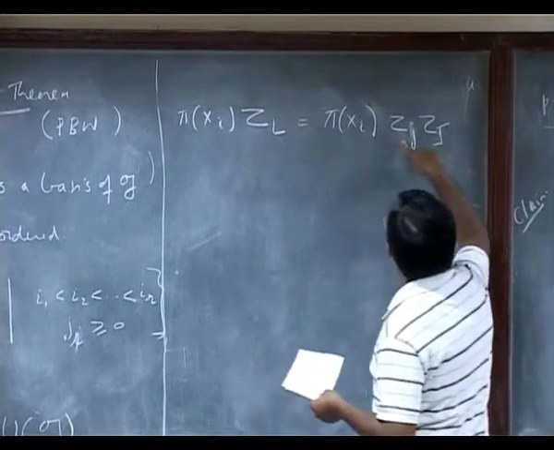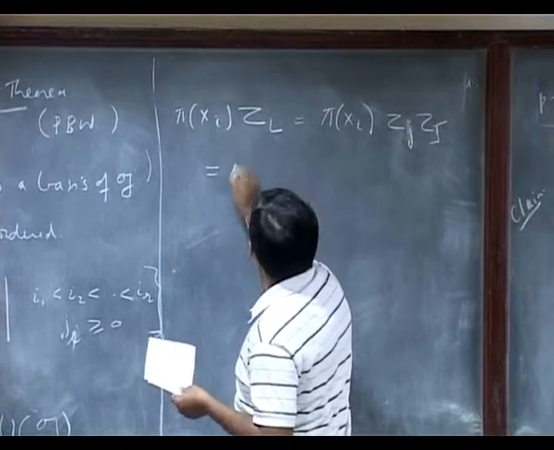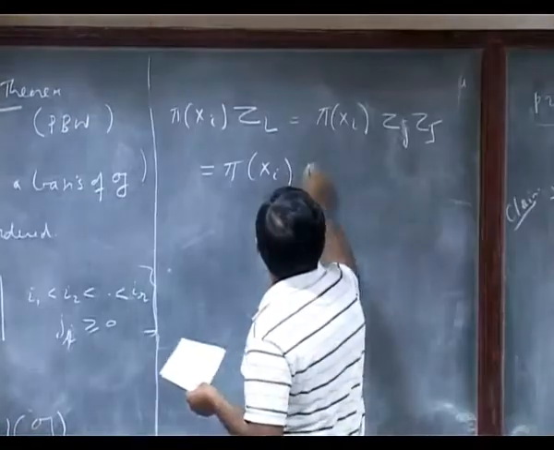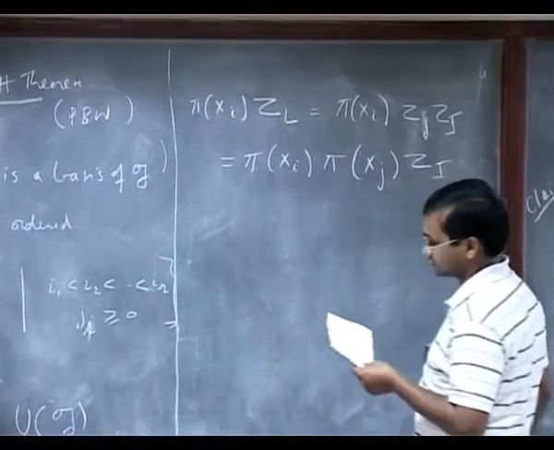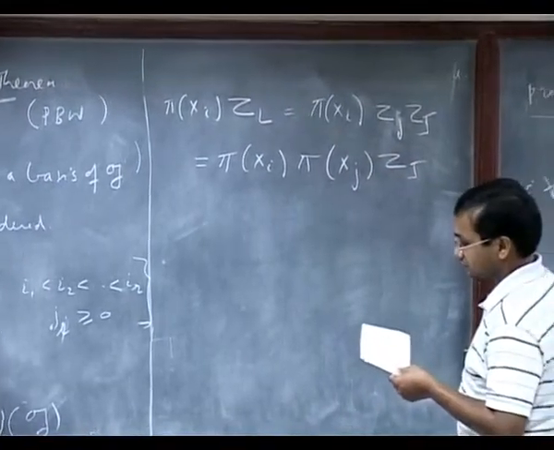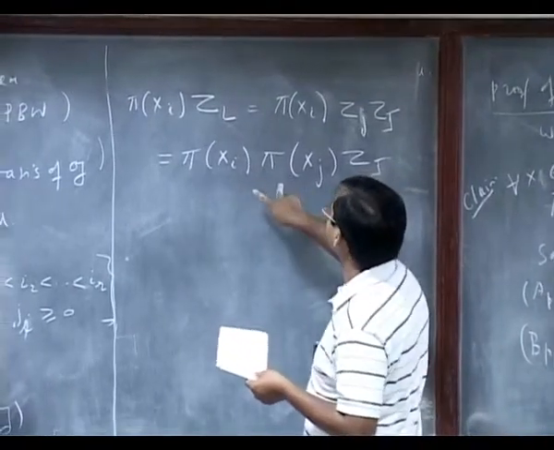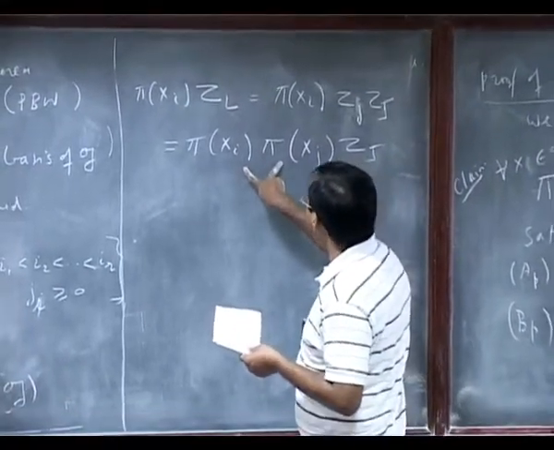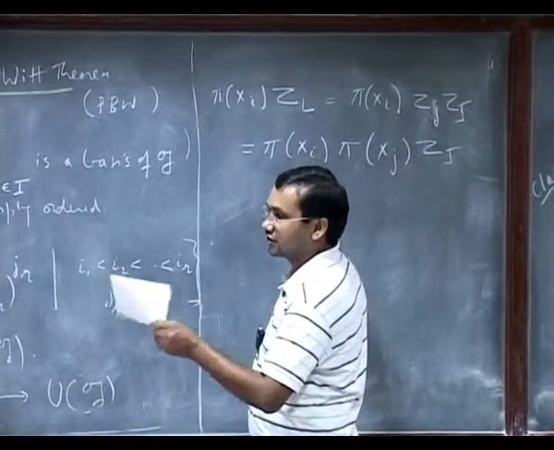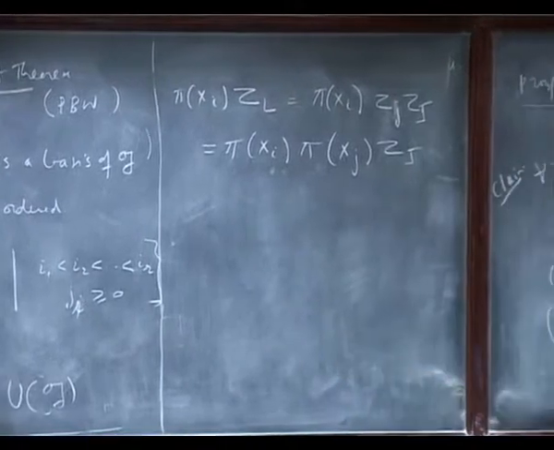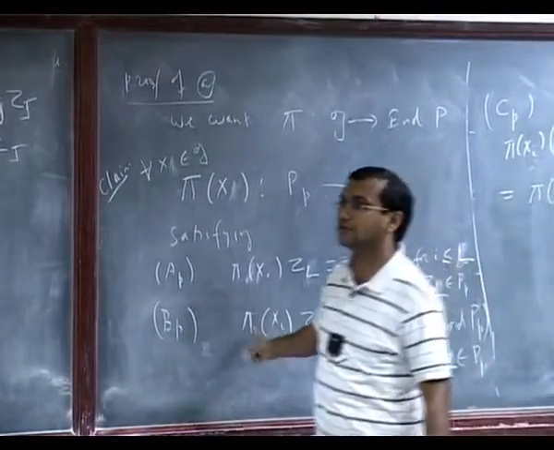But this is again the lower order, so I can again write it as π(xi), π(xj) of z_J. But suppose I wanted to switch this, then I cannot switch because j is less than i, not the other way around. So I have to use the property B, not A. I am not in that situation.